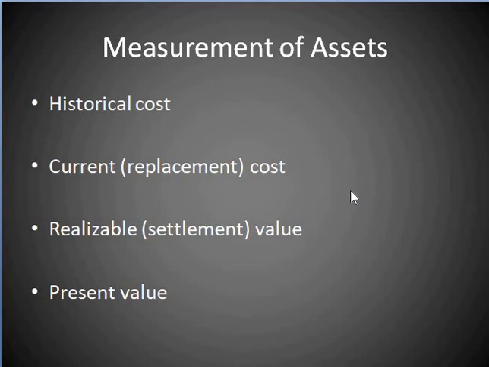Measuring the historical cost of assets may have been appropriate when the primary objective of accounting was to report on the stewardship of those entrusted to manage other people's resources.